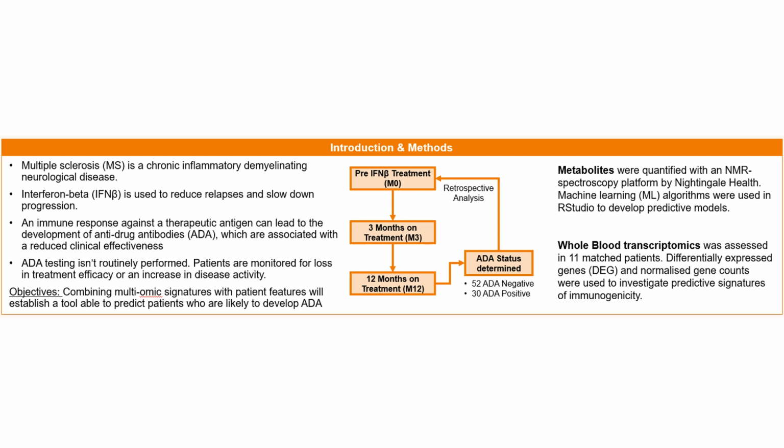We propose that combining multi-omic signatures with patient features will establish a tool to predict patients who are likely to develop ADA. To do this, we look at patients at 3 different time points. This is before they start treatment, M0, 3 months on the treatment, M3, and 12 months on the treatment, M12. At M12, we determine if they have developed ADA. Then from this, we do retrospective analysis at both M0 and M3 to try and predict the formation of anti-drug antibodies. We then look at either metabolites or whole blood transcriptomics.